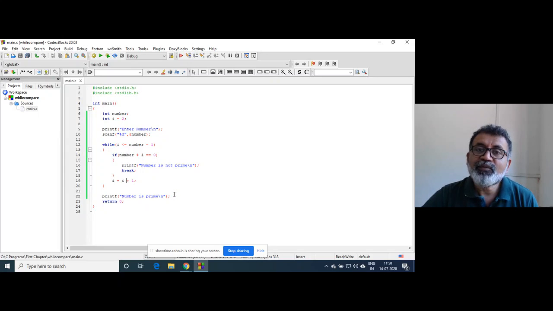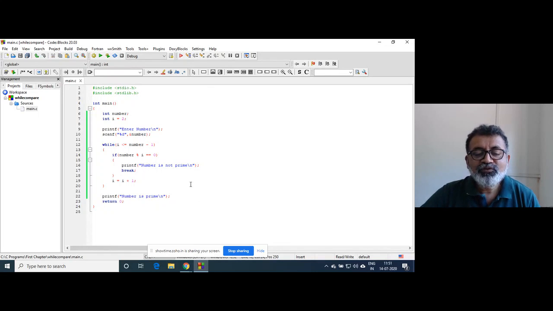Here the value of I becomes 5. Whether 5 is less than or equal to 4, no, the condition is false. The loop is terminated and the control reaches here. So we are sure that the number is prime.